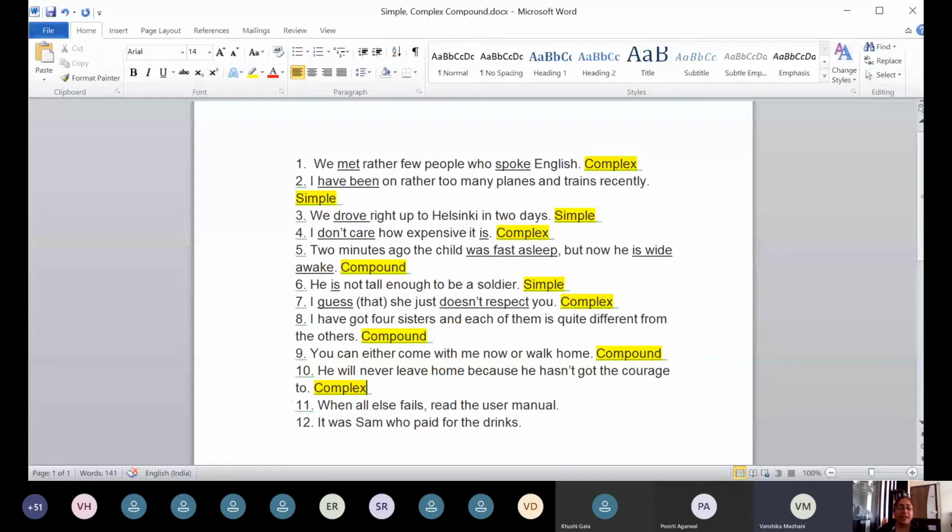Exactly. Now, she has given the exact explanation. Read the user manual is the main clause. It can stand on its own. When all else fails is the subordinate clause. And which type of subordinate clause? When, adverb clause of time. That makes it one main and one subordinate clause, a complex sentence. Correct.